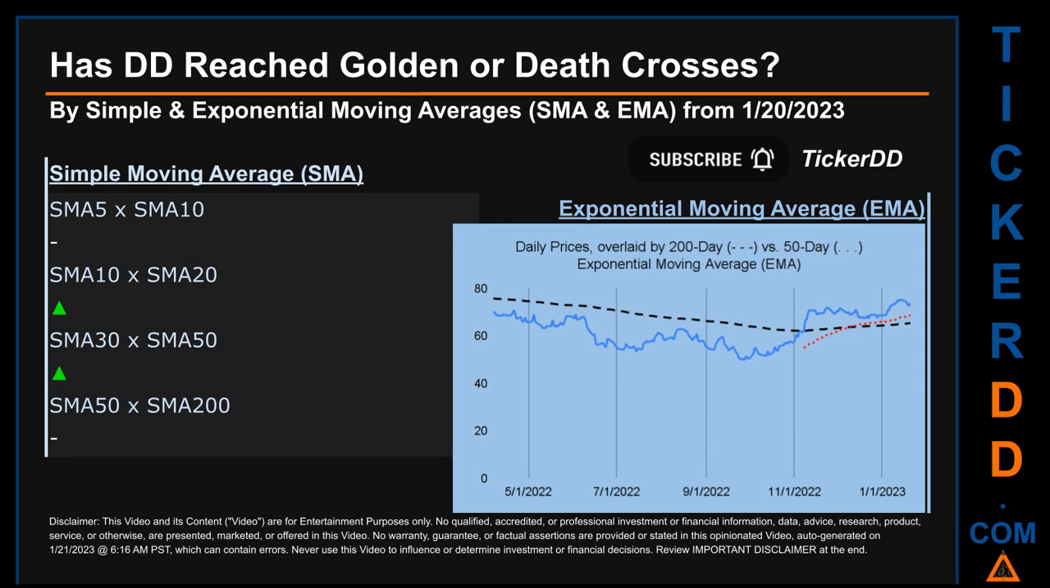Continuing with SMA, we looked across the 5 to 10, the 10 to 20, and the 30 to 50-day ranges to see if golden and death crosses had been reached. We found a golden cross signal for the 10 to 20. For the 30 to 50, the 5 to 10, and the 50 to 200, we could not find either a golden cross or a death cross signal.